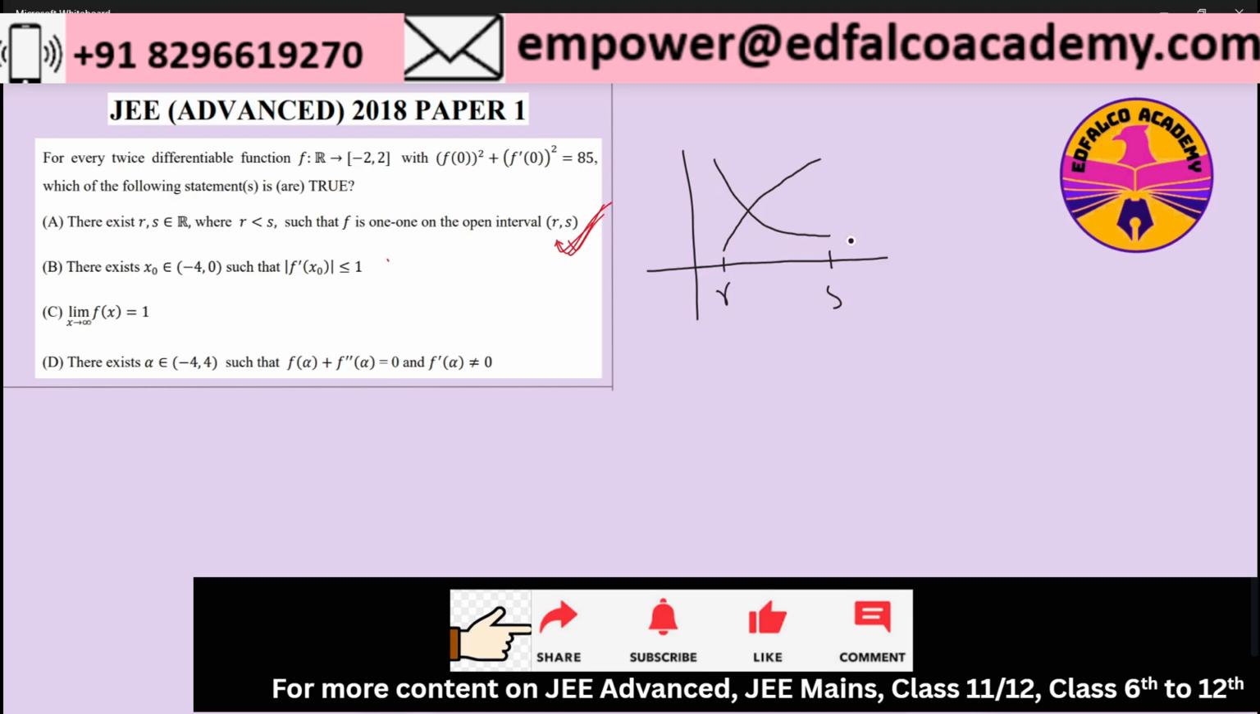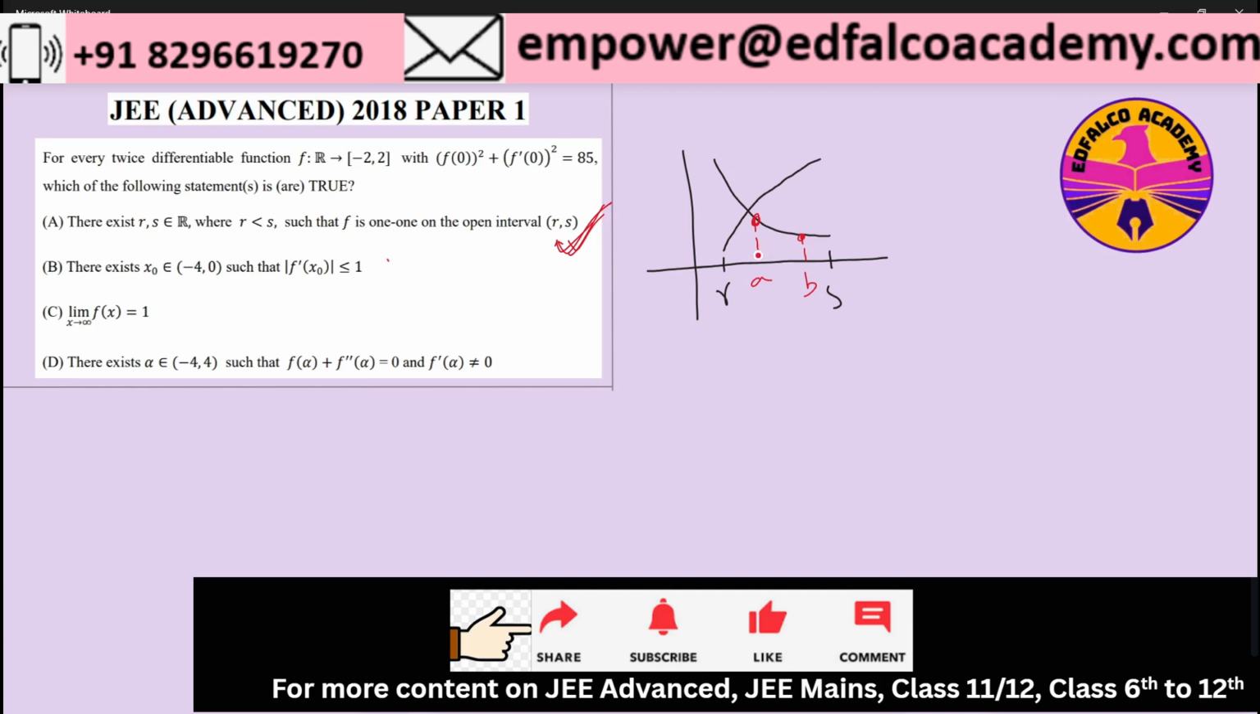Now if the function is either increasing or decreasing, then if I pick any value in between r and s, let's say I pick a value a over here and another value b, you can very well see that it is going to give you a unique value of f of a and f of b, right? Whether it is the decreasing or increasing case, in both of these cases you will get a unique value of f of a and f of b, where a and b lie between r and s. So therefore it will be one to one in the open interval r comma s.